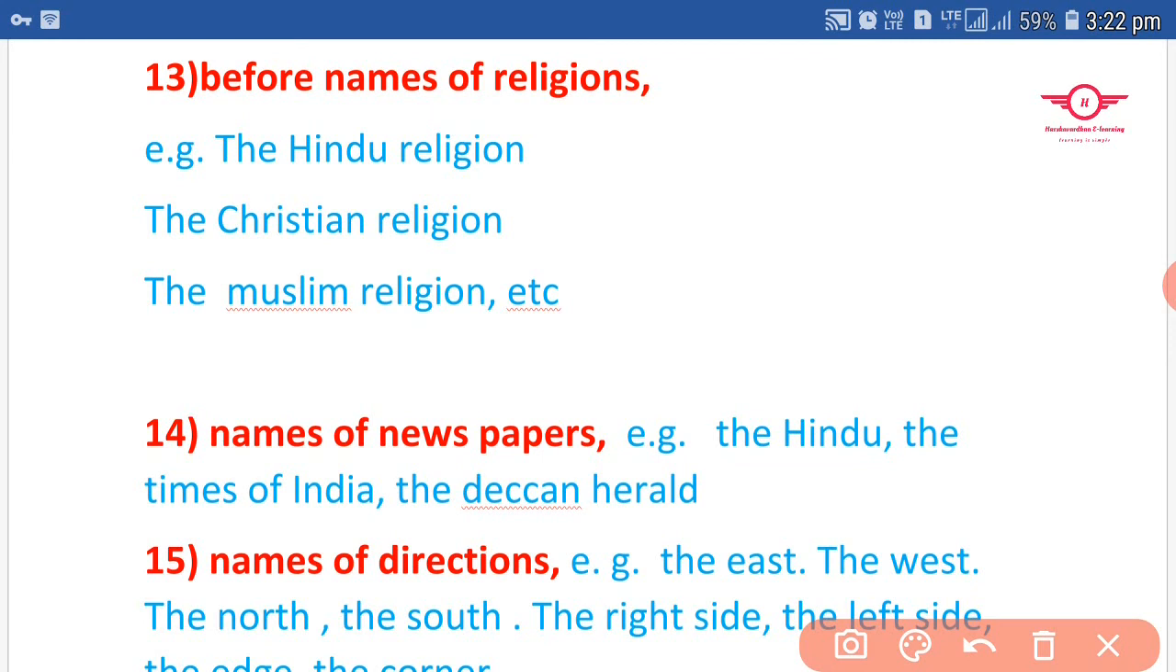Actually, Hindu is a noun. Muslim is also a noun. But "religion" is an adjective here. Keep that in your mind. So you have to write the sentence completely like this: the Hindu religion, the Christian religion, the Muslim religion. If you write only "the Hindu," the sentence is totally wrong. Understood now? Yeah, next.